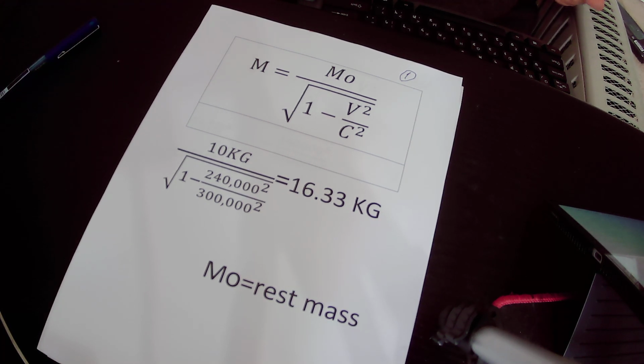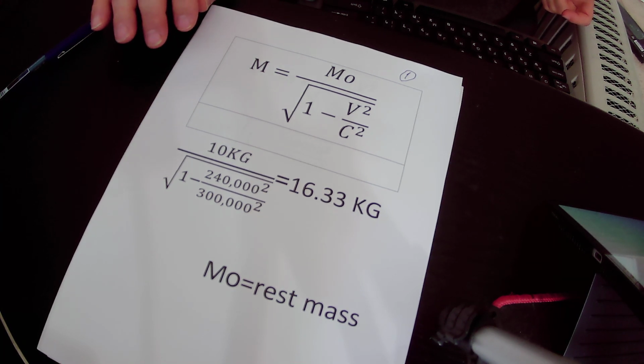But he himself will not feel that his mass has increased. Okay? And if his twin brother has a mass detector, the detector will measure 16.33 kilograms. That means that his mass has increased by 63.3%.